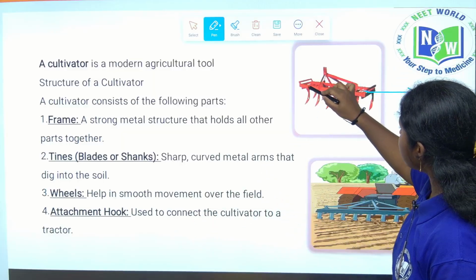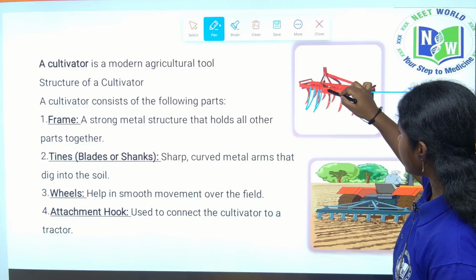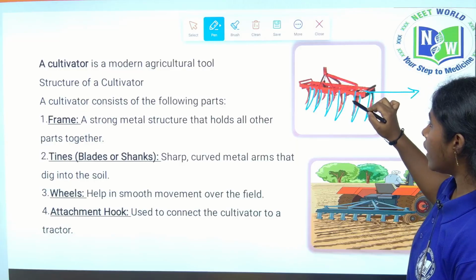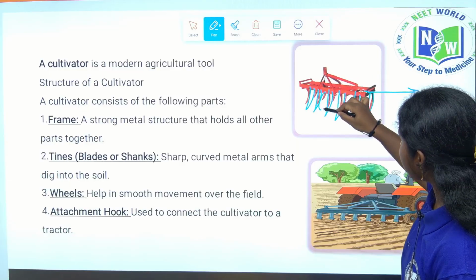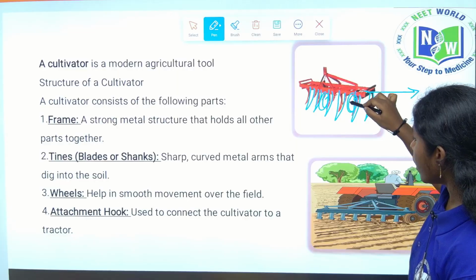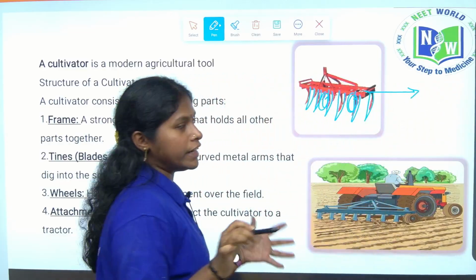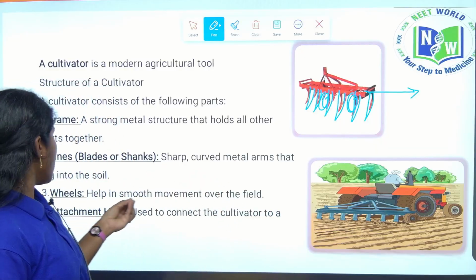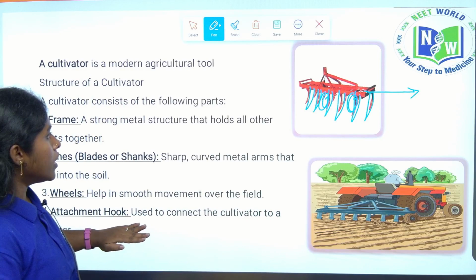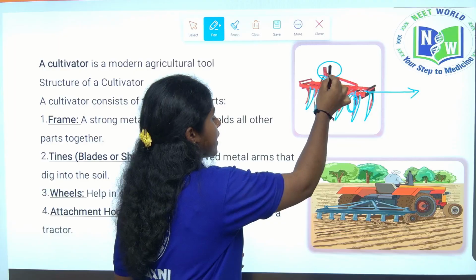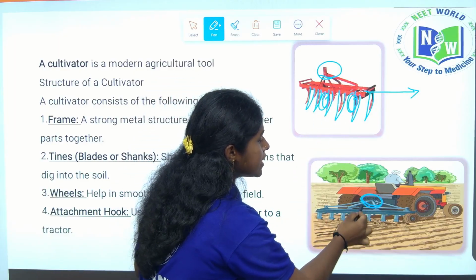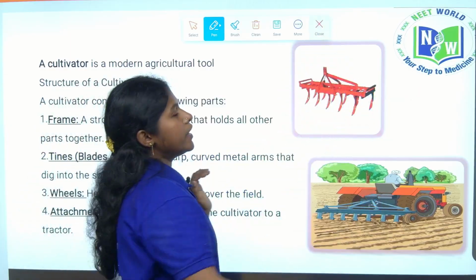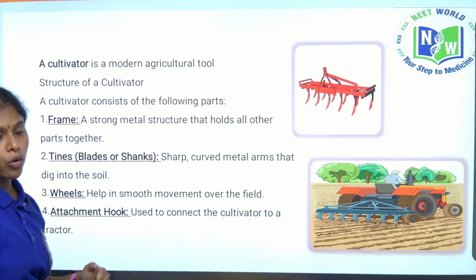Here, tines are attached to the frame. These help in plowing the land. Then the wheels: the wheels help the smooth movement over the field, to get from one place to another. And also the attachment of the hook: to connect the tractor, the hook is attached. Thereby farmers can easily plow the land. This is how the cultivator works in the preparation of soil, and this is how plowing can be done.